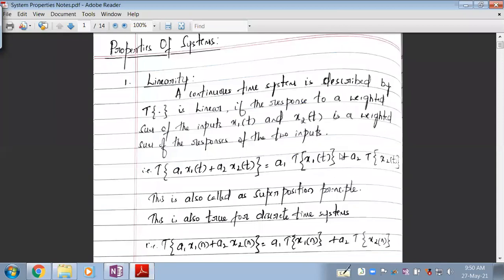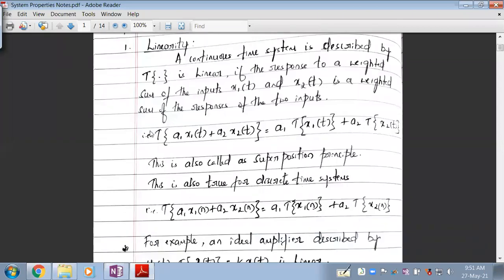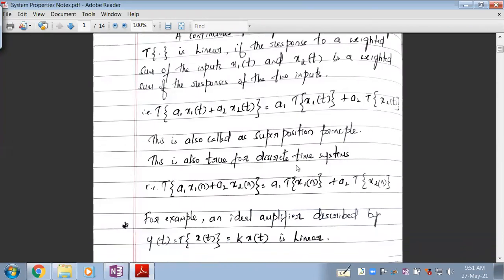What is superposition? If you are able to keep the scalar out, and apply the transform only on the signal, then we can call it the superposition principle. This is also true for discrete signals. So whatever we have been seeing for continuous time signals is also true for discrete signals.